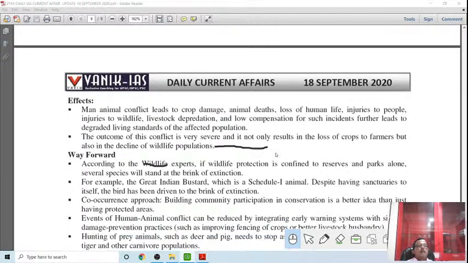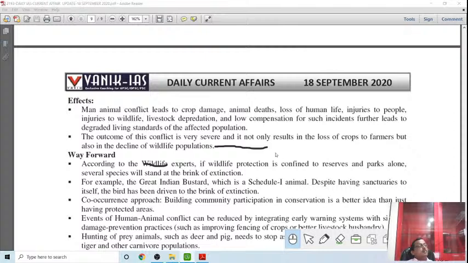The effect of that is man-animal conflict. The outcome of the conflict is very severe and not only results in the loss of crops to farmers but also in the decline of the wildlife population, because human beings kill the animals. When a human life is killed, it results in a reverse attack by human beings on the wild animals.